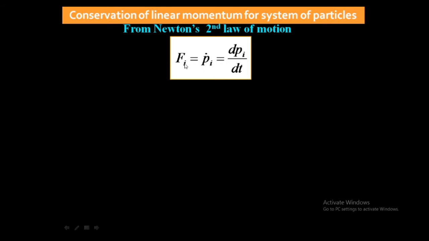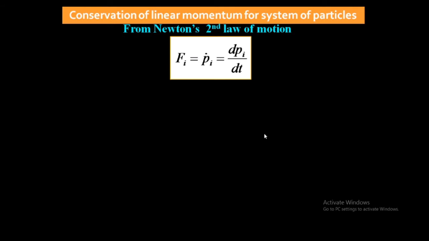I am giving suffix i because I am talking about only the ith particle. सिर्फ ith वाला पार्टिकल के बारे में मैं बोल रहा हूँ. That's why I have written the suffix i. Okay so according to Newton's second law of motion, Fi is equal to dpi by dt. dpi by dt means rate of change of linear momentum is equal to force. It is from Newton's second law of motion, ये हमको पता है.